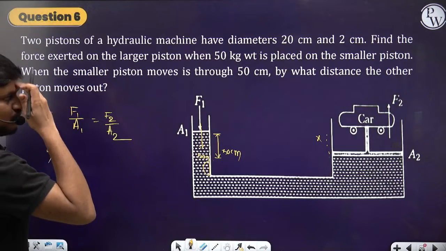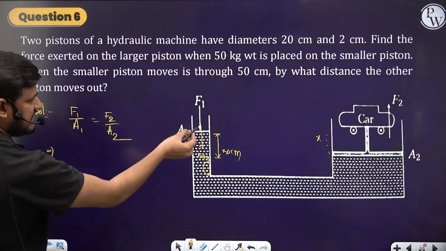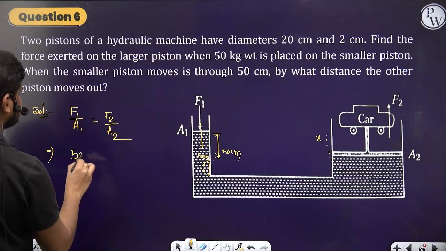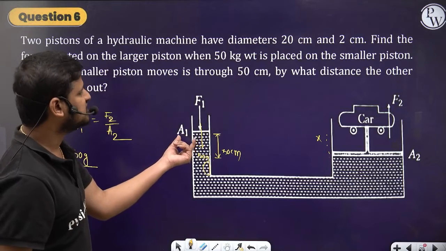What is the force 1? Force 1, F1, is the weight that is acting. What is the weight that is acting? 50 g, right? And what is the cross sectional area? How do you find the cross sectional area here?